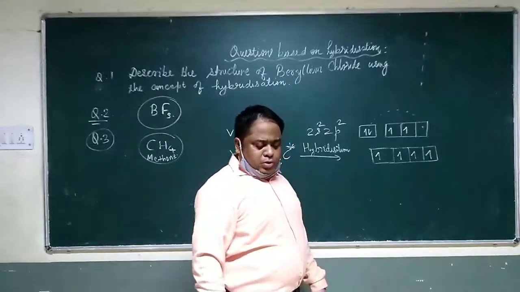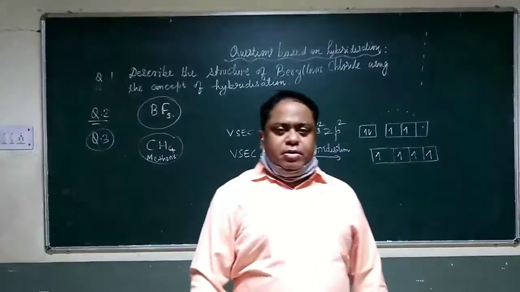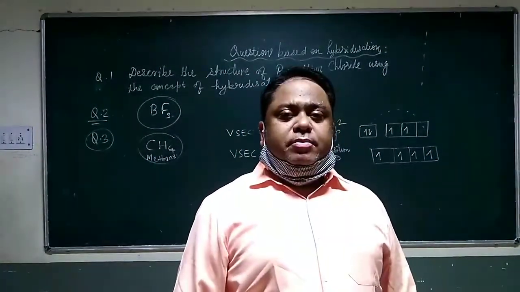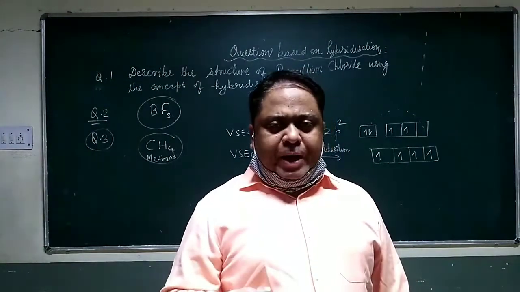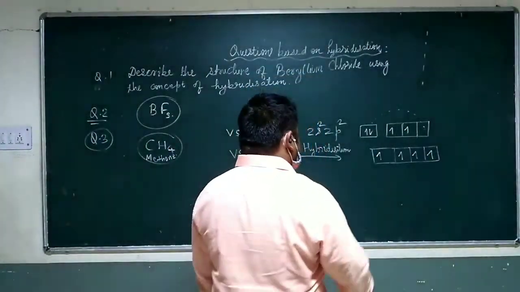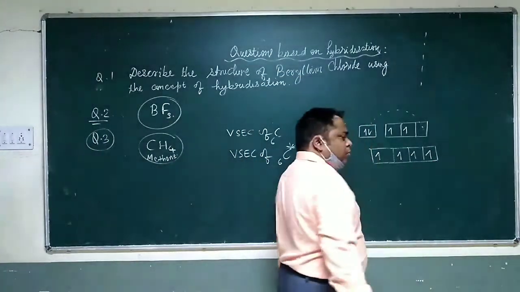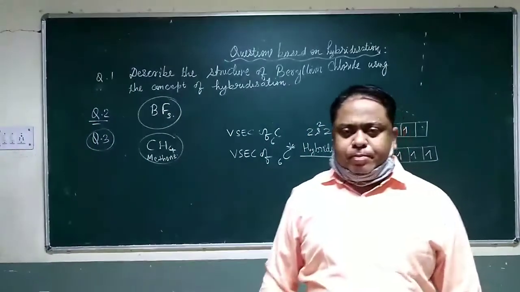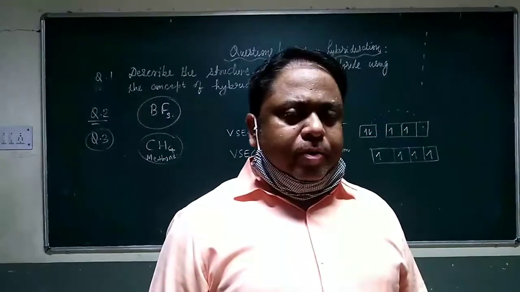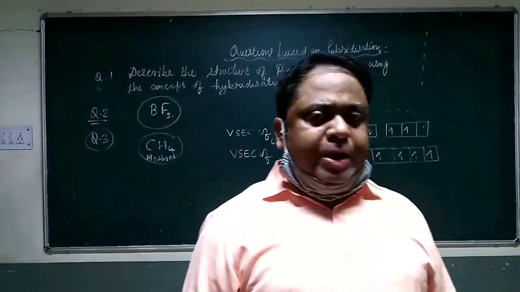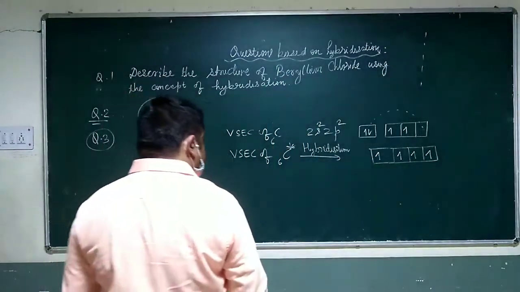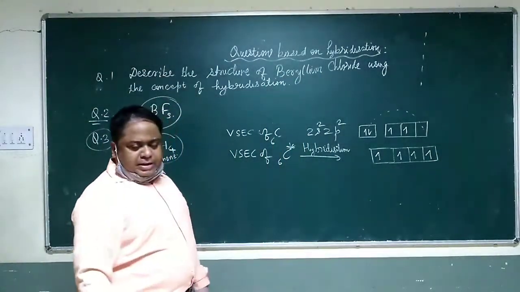Just like when only 2 points were there in a plane, you formed a linear shape. When 3 points were there in the space or plane, then trigonal planar shape was there. But now if 4 points are there, then what will be the regular shape? What can be the regular geometrical shape? Think. In your mind, square might be coming. But no, it will not be square, it will be tetrahedral. Now what does a tetrahedral structure look like?